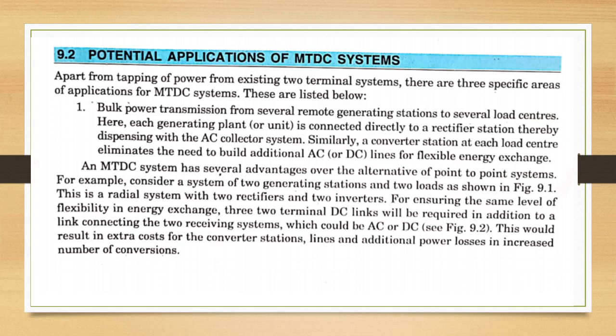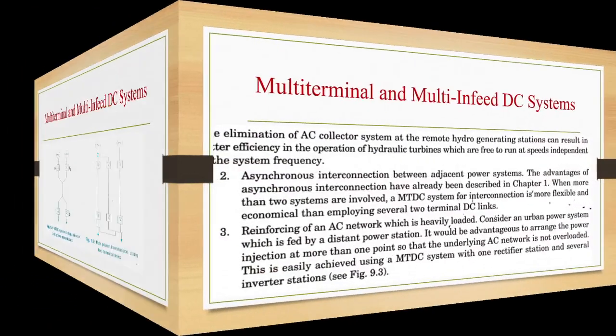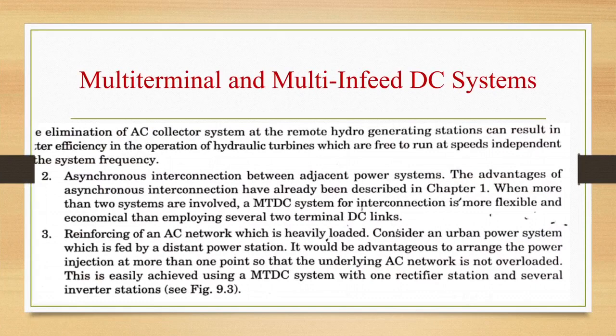Second one, asynchronous interconnection between adjacent power systems. The advantage of asynchronous interconnection we have already seen. When more than two systems are involved, an MTDC system for interconnection is more flexible and economical than employing several two-terminal DC links. Third one, reinforcing of an AC network which is heavily loaded. Consider an urban power system which is fed by a distant power station. It would be advantageous to arrange the power injection at more than one point so that the underlying AC network is not overloaded. This can easily be achieved using an MTDC system with one rectifier station and several inverter stations.